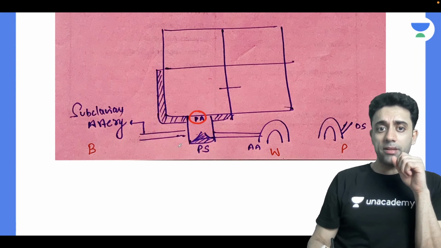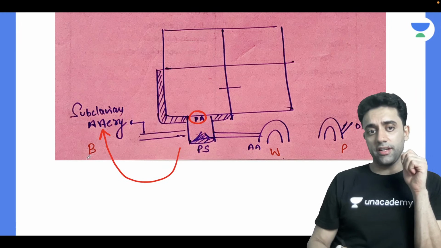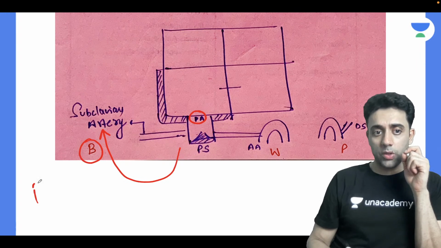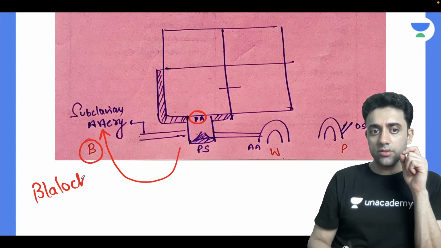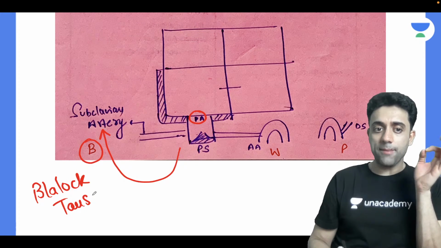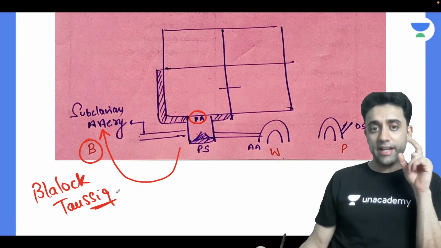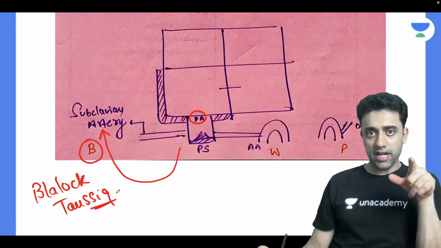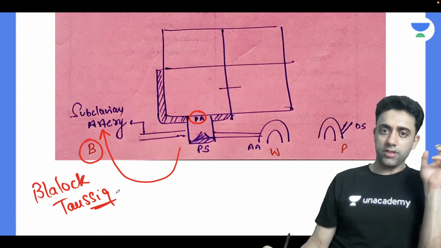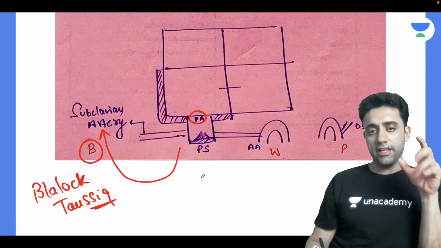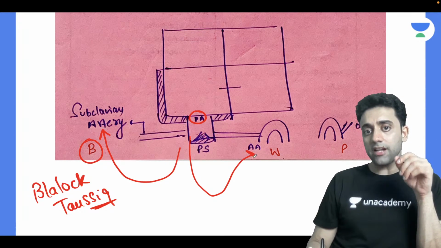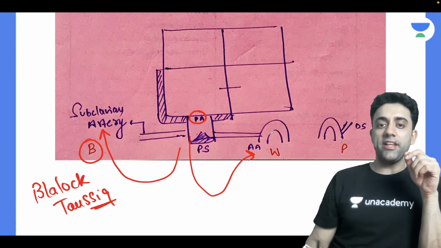So if I connect my pulmonary artery to the subclavian artery, this is known as Blalock-Taussig shunt. What happens in Blalock-Taussig shunt? Please remember, okay. If I connect my pulmonary artery with the subclavian artery, that is Blalock-Taussig shunt. If I connect my pulmonary artery into the ascending aorta, then that is Waterston.